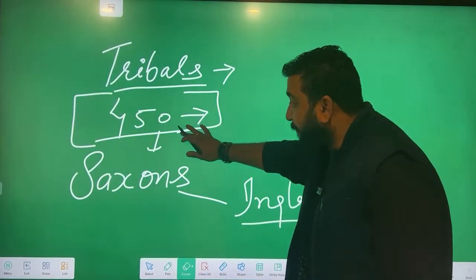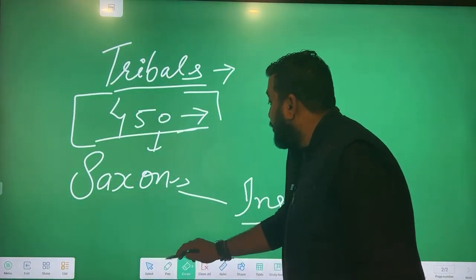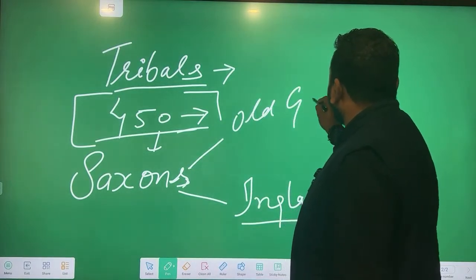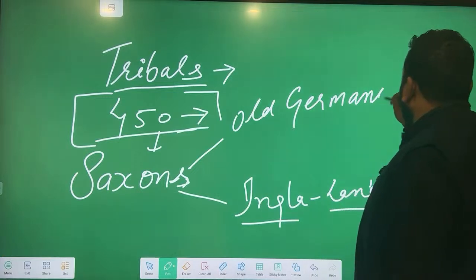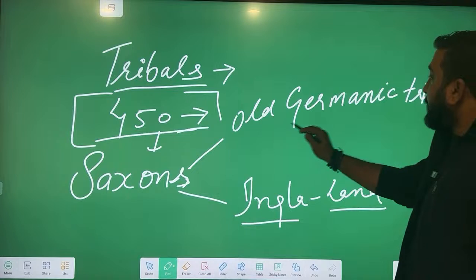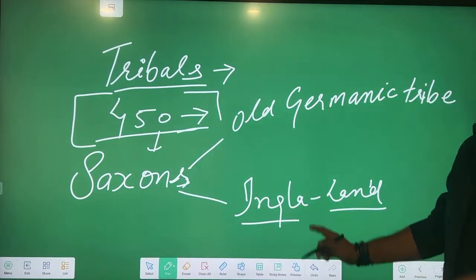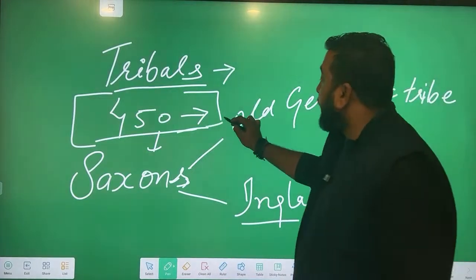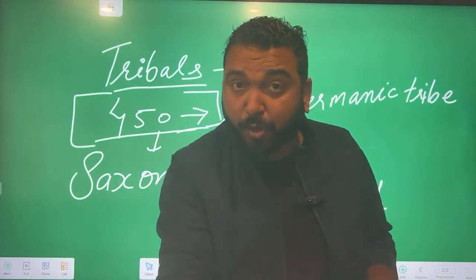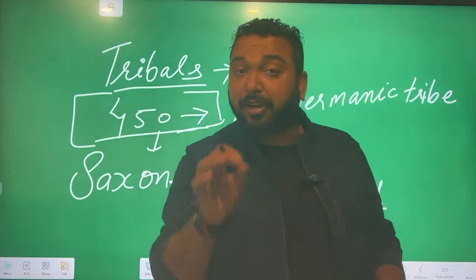So, 450, the tribe called Saxons who actually belong to Old Germany, Old Germanic tribe. What is Saxons? Old Germanic tribe. These Saxons attacked England land. When did they attack in England? 450 AD. 450 AD is the time when the Saxons come to England. If it comes in exam as a question, it can trouble you.